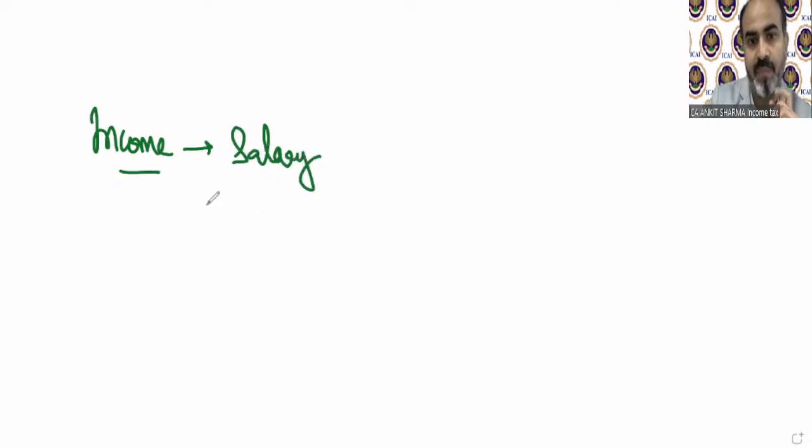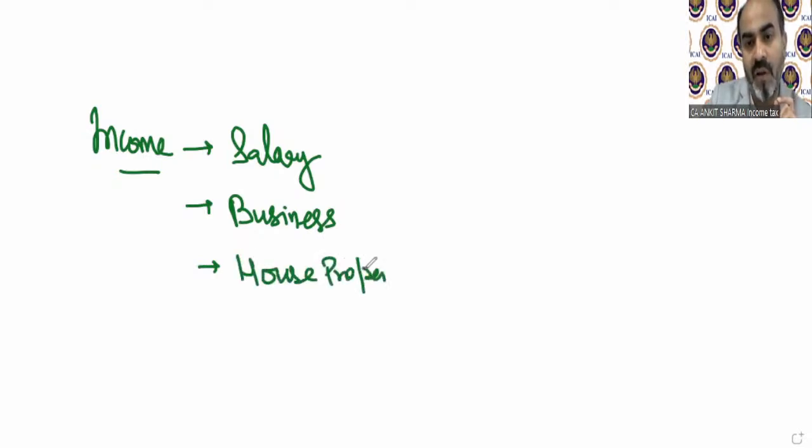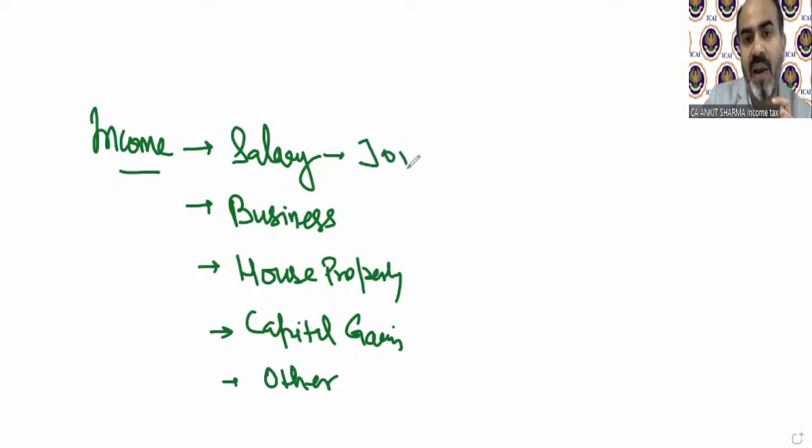In our country, income is divided into 5 heads of income, like salary income, business income. If you are earning any income, it will fall in any of these 5: salary income, business income, house property income. We all have these numerical chapters in our study, of course. One by one, we will discuss this later. Capital gain income and other sources income.